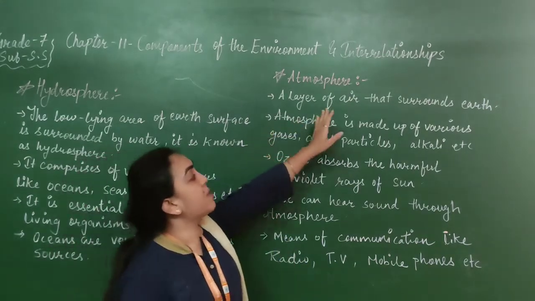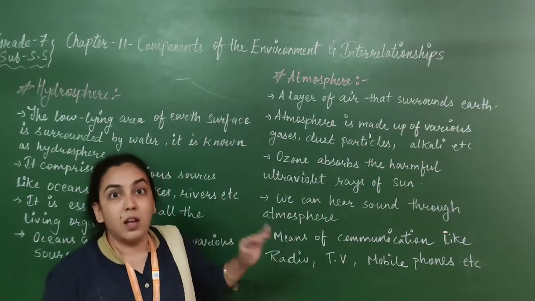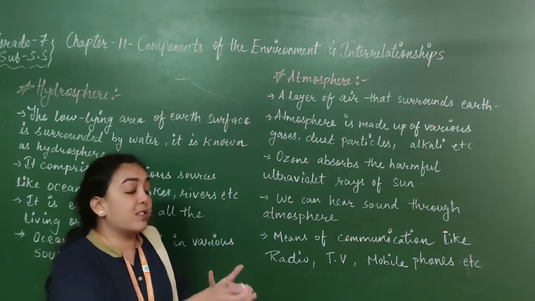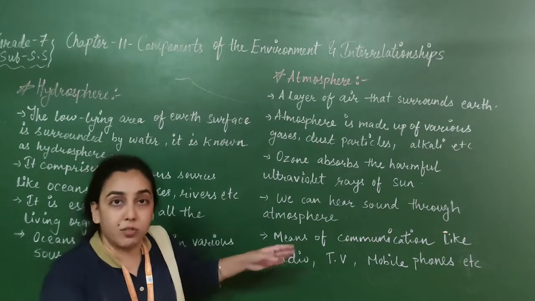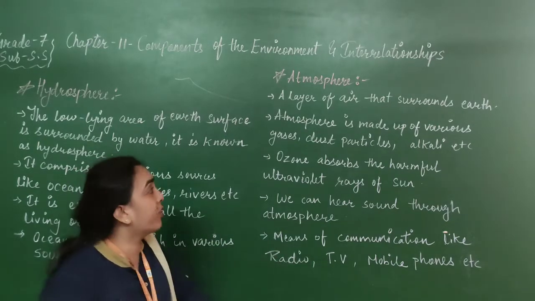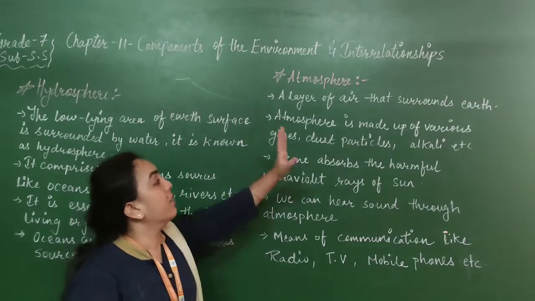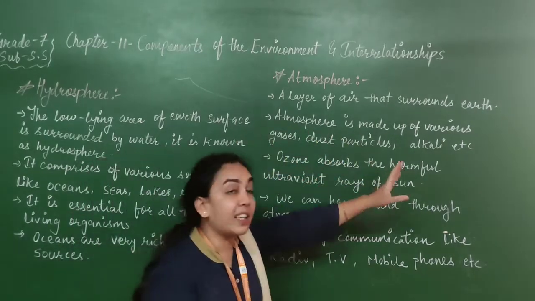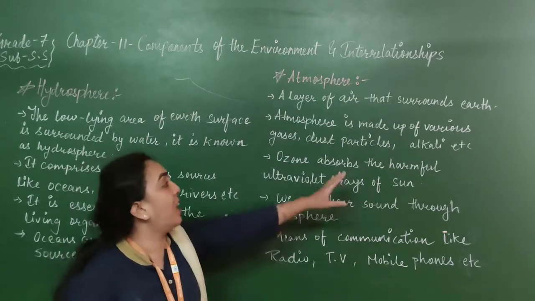Now the atmosphere is made up of various gases. We have nitrogen, oxygen, carbon dioxide, helium, etc. Many gases are present in the atmosphere, and dust particles, water vapor, alkali, etc. are present. Alkali.